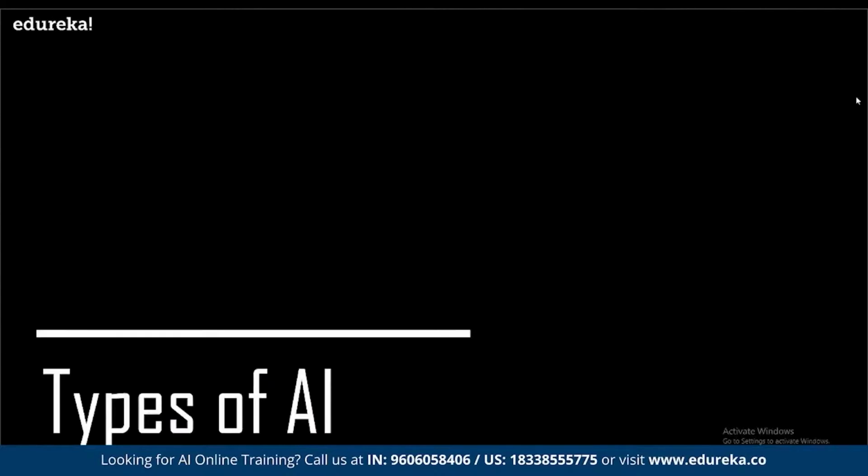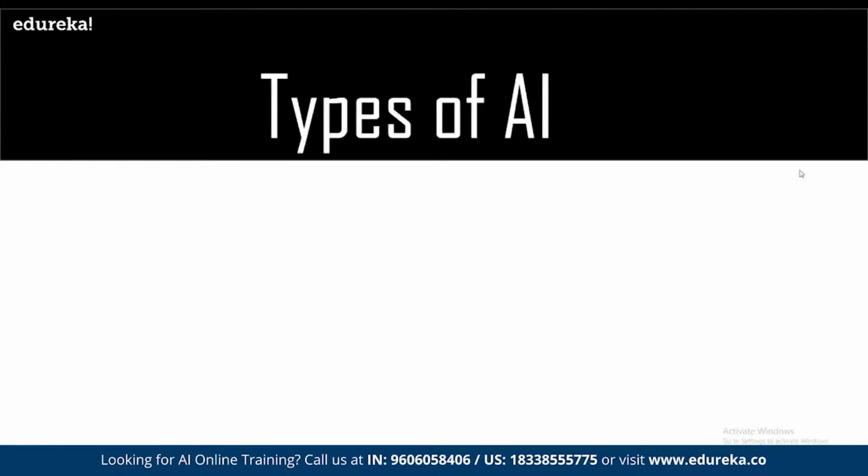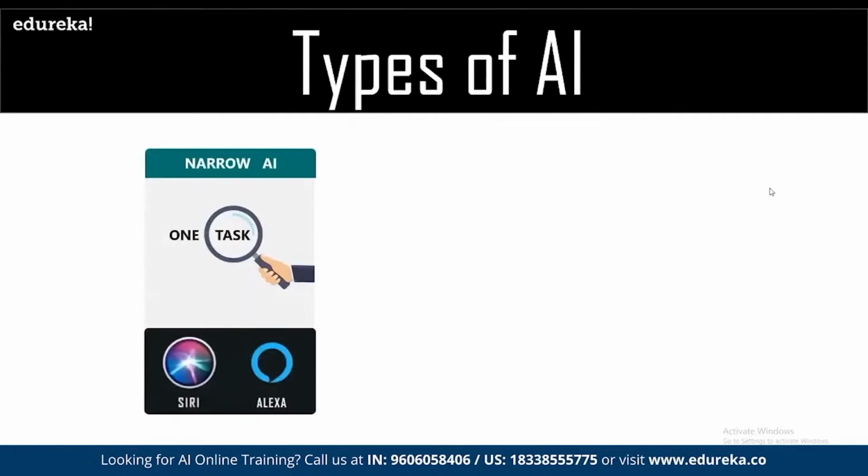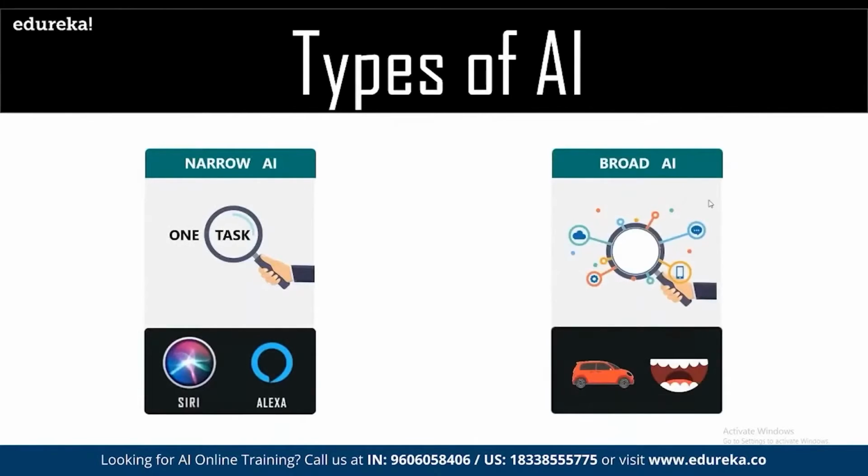Next, we have types of AI. If we talk about the types of AI, here we have multiple types. First of all, we have AI for one task, which we can refer to as narrow AI, and then we have broad AI. Narrow AI is when we are focusing on a single task. For example, we have a voice-based system.